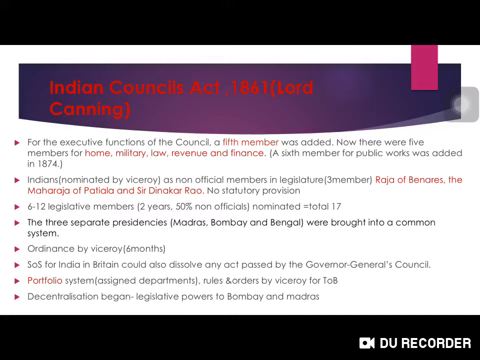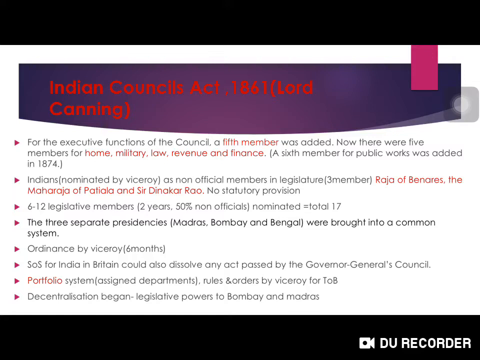In this 1861 Act, the Governor General or Viceroy was Lord Canning. Further in this, 5th member was added. Till then there were 4 members and now the 5th member was added, and all these 5 members will be dealing with issues like home, military, law, revenue and finance. There was also a 6th member added for public works, that is in 1874, but under the same act of 1861.